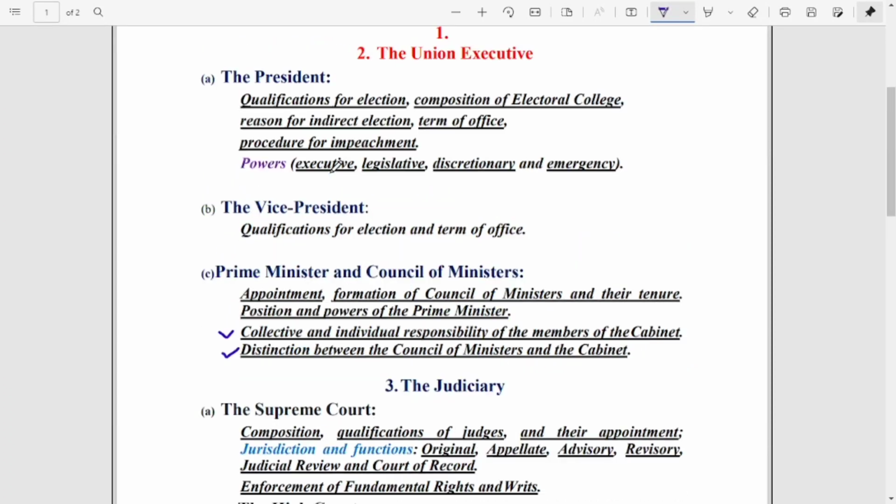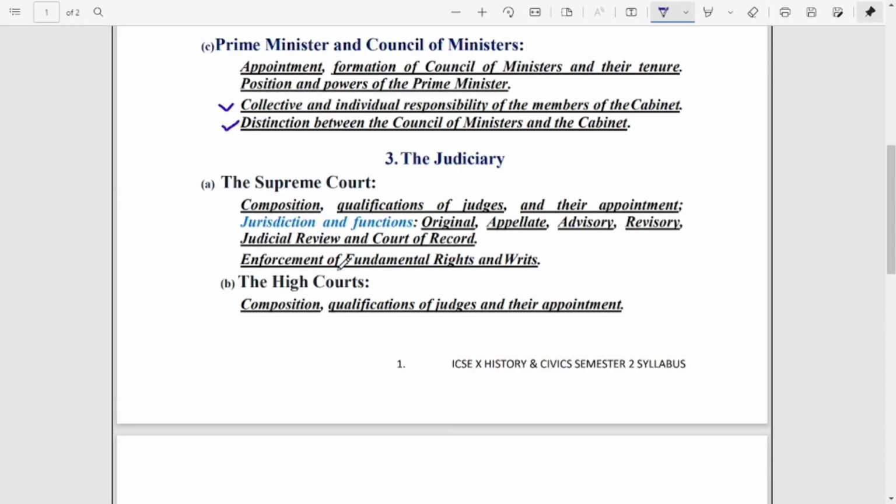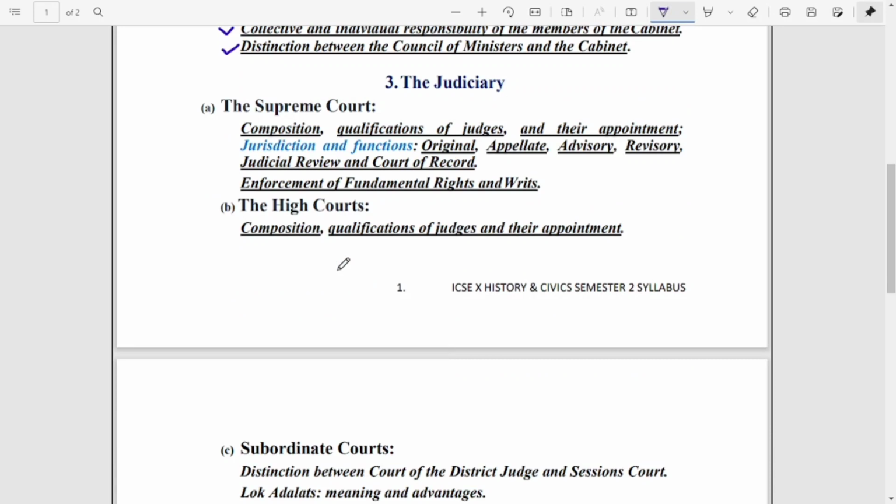Okay, so from unit number 1, that is the union executive, you have to go through the president chapter, the vice president chapter, and the prime minister and the council of ministers. Within these chapters, you have to go through all these topics properly. Now the third unit from civics is the judiciary. So you have to go through the Supreme Court and the High Court.